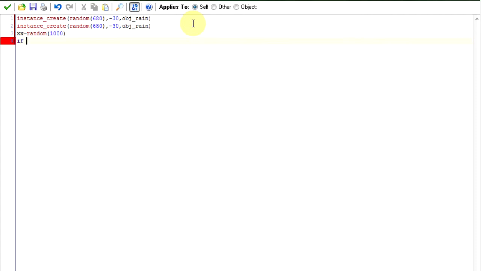Say if xx is more than 1 and if xx is less than 5, then create a new instance, and that will be the object light, with 0, object light, like that.